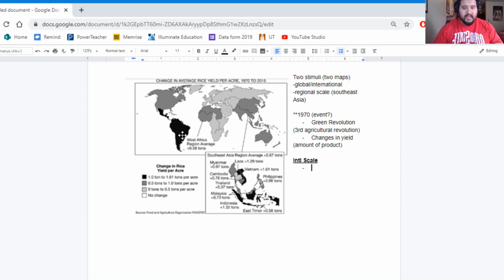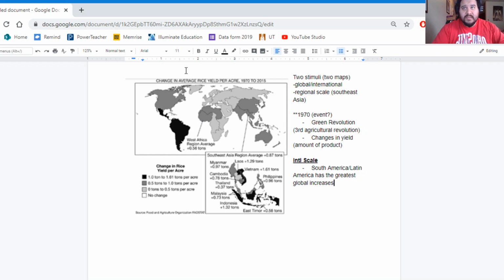So we're looking at things like South America, or Latin America in general, has the greatest global increases. So that entire region itself, right, all of the space, Central and South America, all this together would be Latin America. Mexico, Central America, and South America would be Latin America together. And it looks like those have the greatest yields out of any other region of the world, right? And that's looking at 1 ton to 1.61 tons of change per acre in this time period, right? These 45 years, 1970 to 2015.